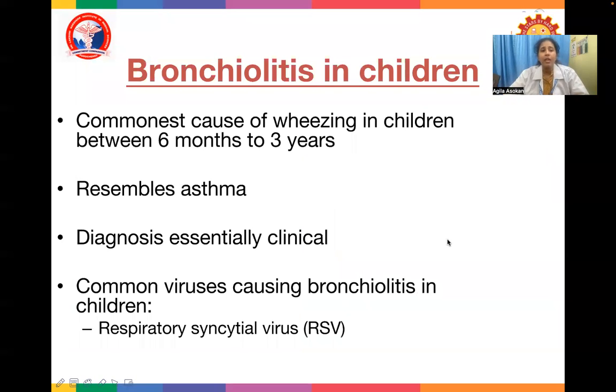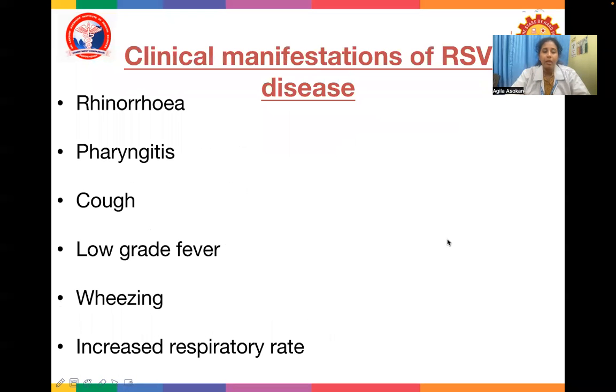Bronchiolitis in children. It's the commonest cause of wheezing in children between 6 months to 3 years of age. It will resemble asthma. Diagnosis is essentially clinical. The common virus causing bronchiolitis in children is respiratory syncytial virus. Clinical manifestations of RSV disease are mainly rhinorrhea, pharyngitis, cough, low-grade fever, wheezing, and increased respiratory rate.